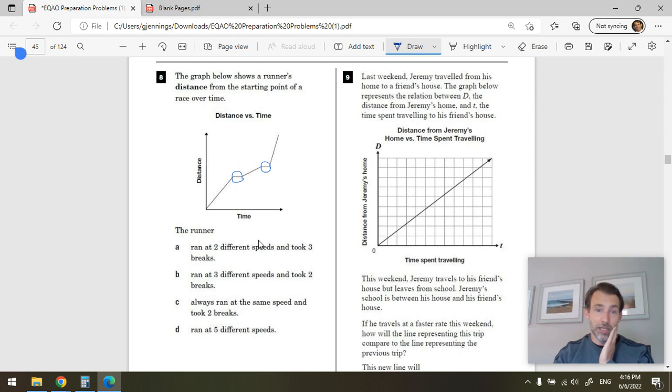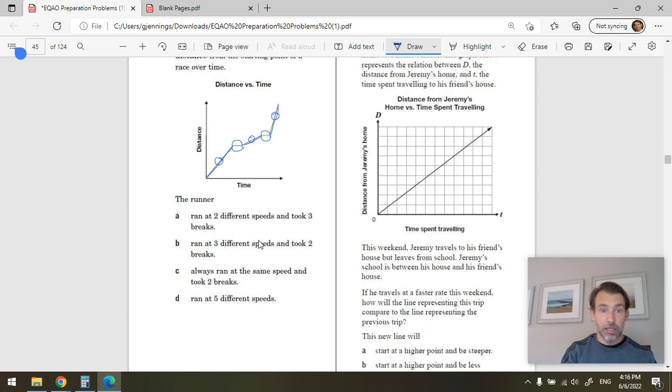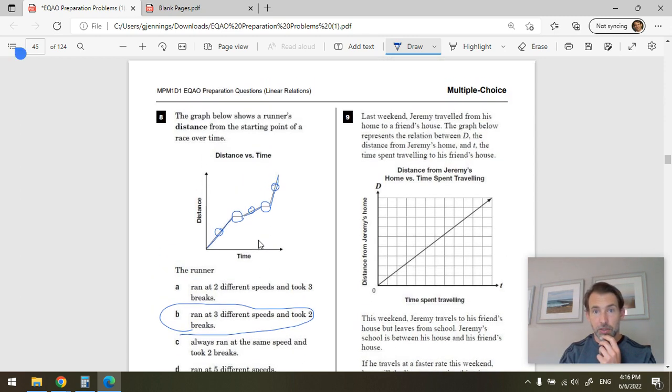There's 2 breaks, and then there's 1, 2, 3 different parts where they're moving. This one is fairly fast, this one is fairly slow, and this one is quite fast, and I can tell from the slopes. Okay, so they ran at 3 different speeds and took 2 breaks. It is that one. Okay.